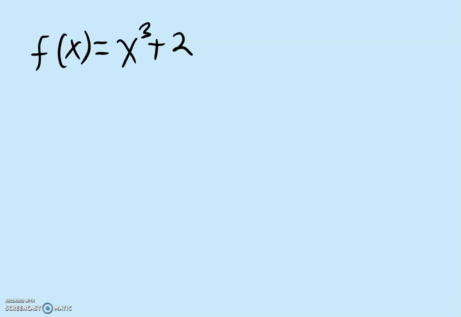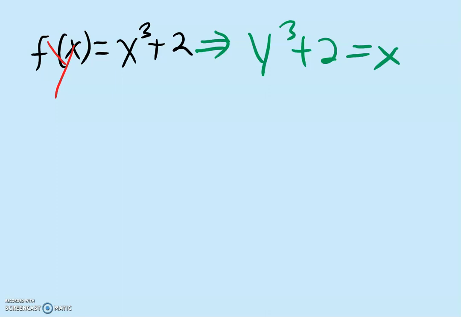In this video, you'll learn how to find the inverse function of cubic equations. Now, f of x can be rewritten as y. To find the inverse function, the first step we do is to switch the x and the y. And so I will go ahead and rewrite the equation. X cubed, we're going to write as y cubed plus 2 will be equal to x. And now all we have to do is solve for y.